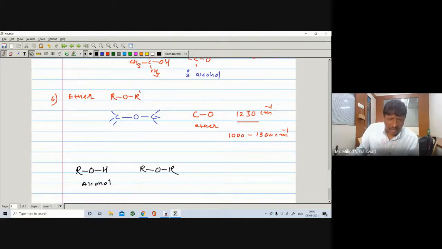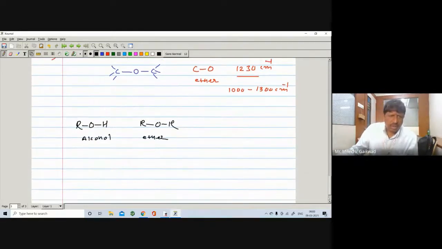Alcohol and ether. So you can tell either one difference or you can take also 2 differences. Yes. By which band can you differentiate between the alcohol and ether?